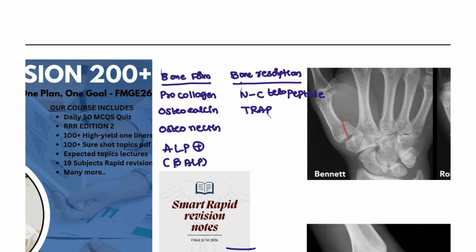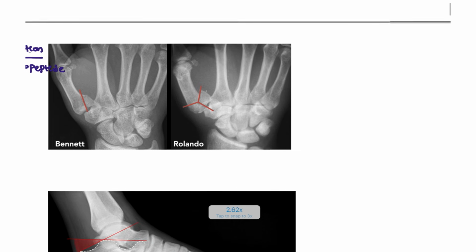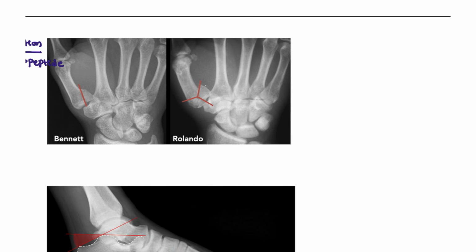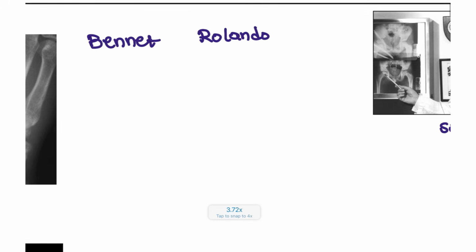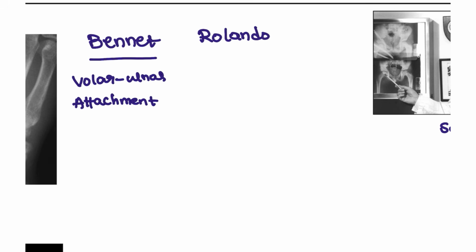Next, moving on to the different types of fractures that we are going to see. What is the Bennett fracture? What is the Rolando fracture? Let's see both. First we have the Bennett fracture, and the other one is the Rolando fracture. Both involve the first metacarpal only. But the Bennett fracture is at the pollicis, ulnar attachment. So this is the first metacarpal base.